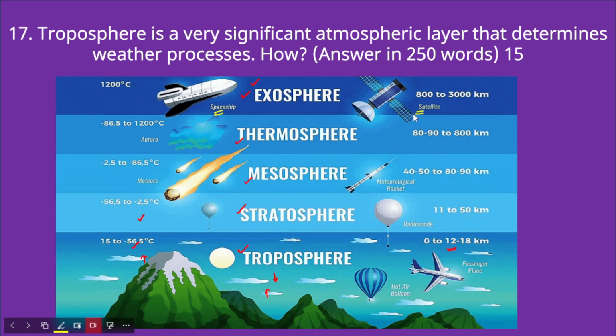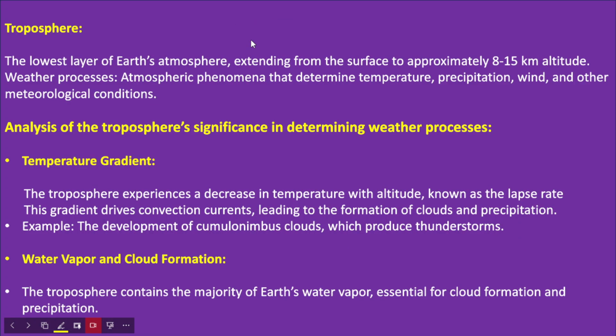Now in this question, what you have to do is, first you need to write what is troposphere, and then you have to address the second part, that is the significance of the troposphere. Now firstly, describe briefly what is troposphere. As I have already told you, troposphere is the lowest layer in the Earth's atmosphere. Now the altitude of the troposphere extends from 8 kilometers up to 15 kilometers. So this is the normal altitude of the troposphere.